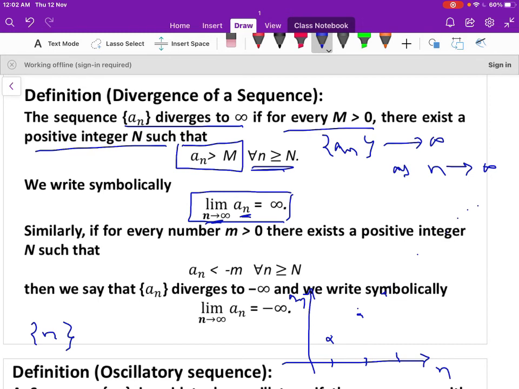When n increases, it approaches what? Infinity. When n tends to infinity, a_n also tends to infinity. Therefore, this sequence is a divergent sequence. It diverges to infinity, and moreover, it is not a bounded sequence. It is bounded below, but it is not bounded above.